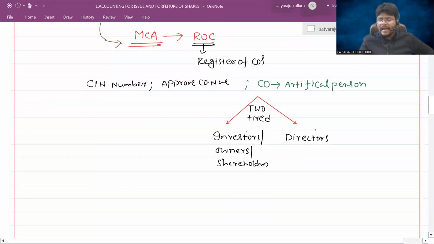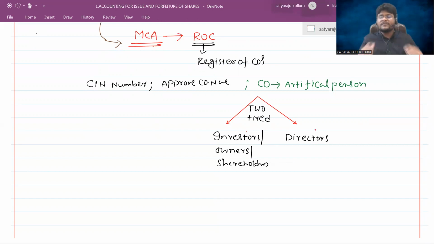Sir, actually the business is conducted by the directors and the investment is made by the shareholders. That's why shareholders are eagerly waiting to know the results of the company, because they are nowhere participating in the operations of the entity. And moreover, the financial statements show the performance, profit or loss, and the financial position, which is the balance sheet.